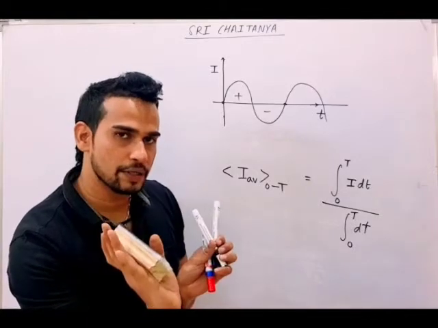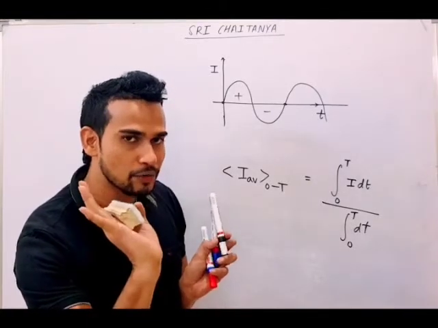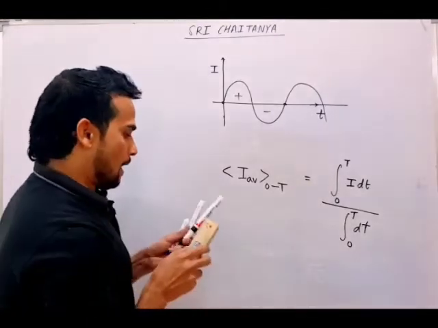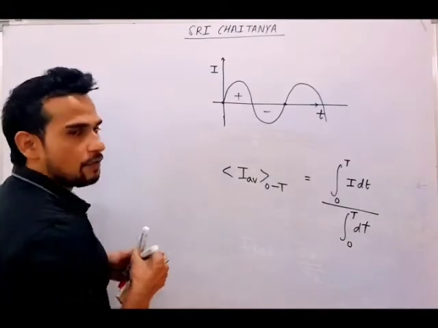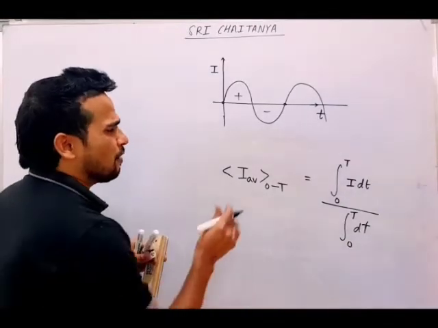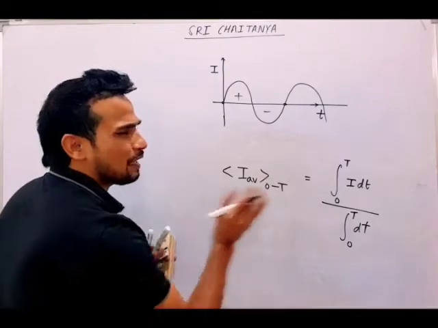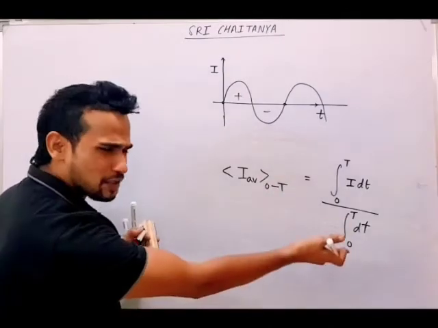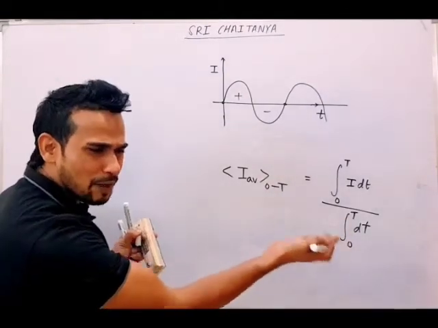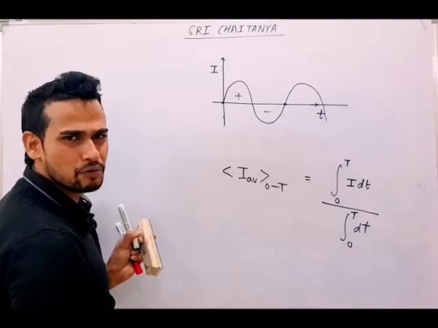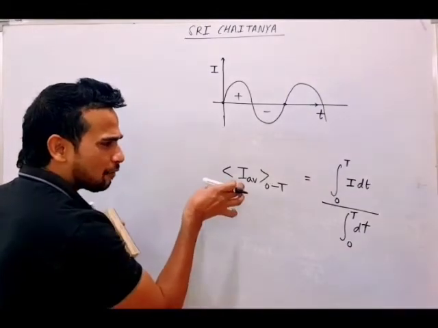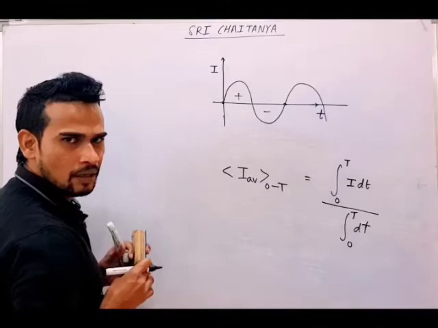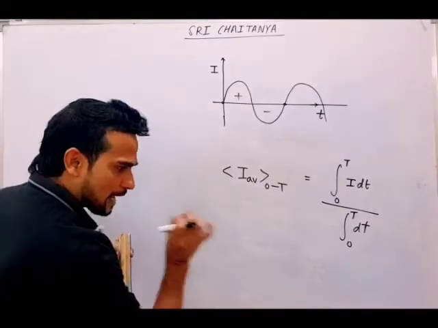Now be 100% focused. See what I am trying to tell. The third and most important thing which is asked: they will ask you, find the RMS value of the given current. Just now we studied that the RMS value came I naught by root 2. How did it come I naught by root 2? There is a proper way to calculate the RMS value. So just see how that RMS value is calculated.